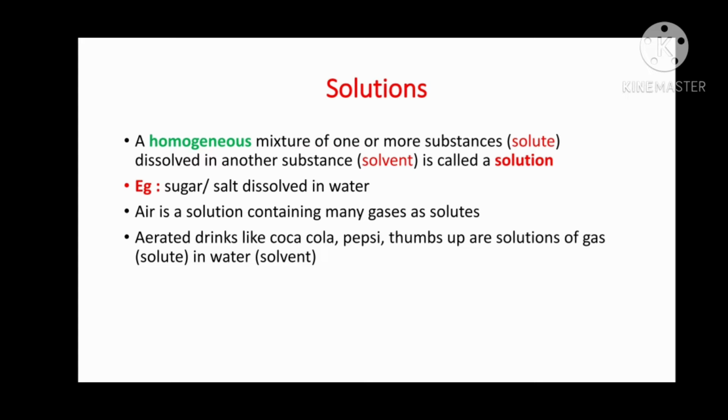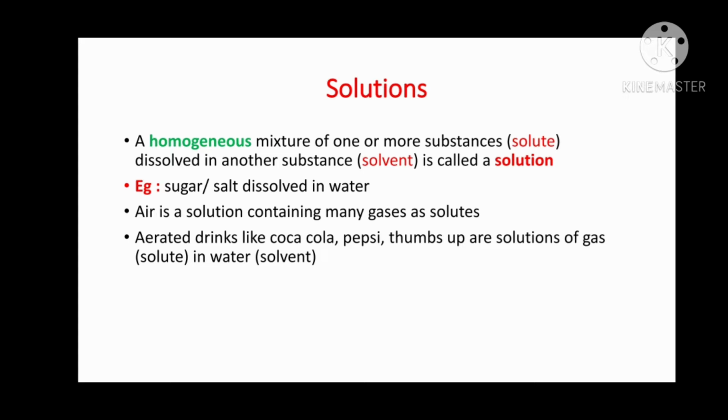So what is a solution? Solution is a homogeneous mixture of one or more substances dissolved in another substance. It is called a solution. Now one substance is being dissolved in another substance. The substance which is less in quantity is generally called a solute, and the one which is more in quantity is called a solvent. The solute is dissolved in the solvent.